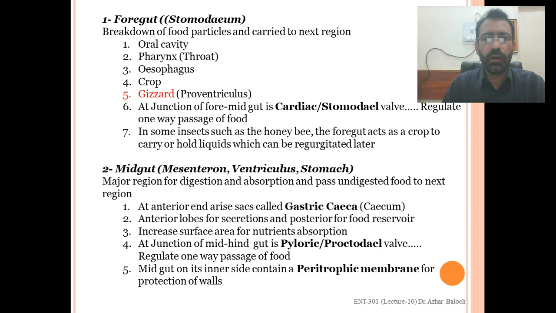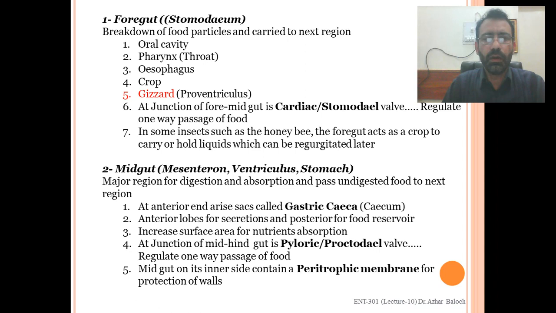At the junction of midgut and hindgut, the insect has a pyloric valve, just like the cardiac valve. The function of the pyloric valve is to regulate the one-way passage of food from midgut to hindgut, just like the cardiac valve in the foregut, where the food is regulated from the foregut to the midgut, and similarly here it is regulated from midgut to hindgut.